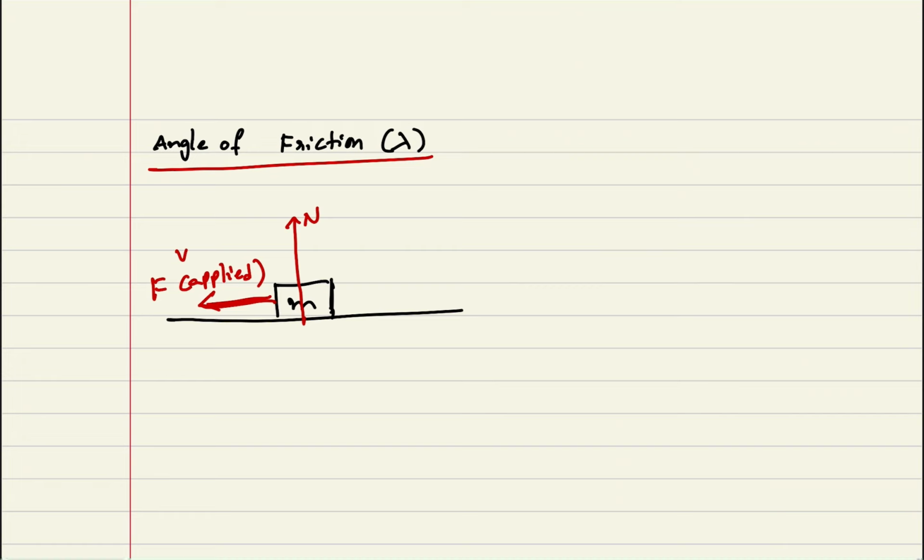This is a variable applied force I have given. In that case the frictional force will be on the right side. mg is acting in the downward direction. Now I am writing R as the resultant contact force.